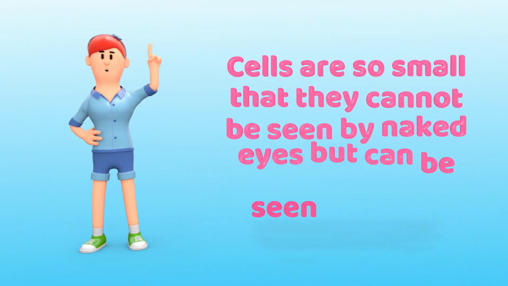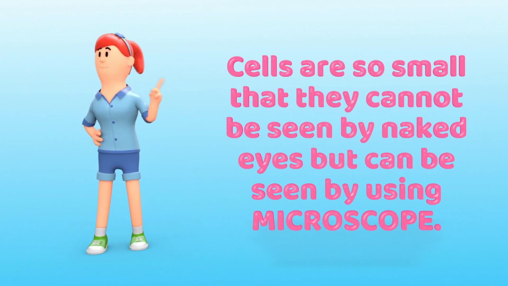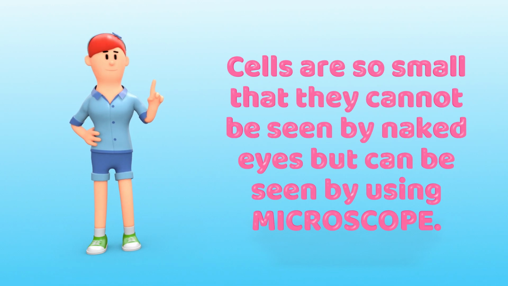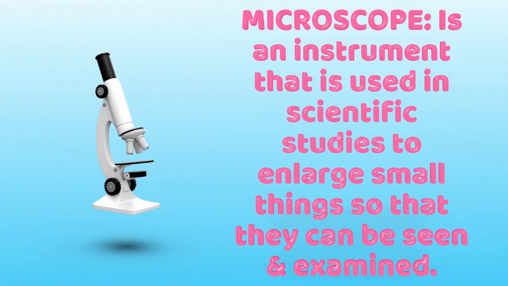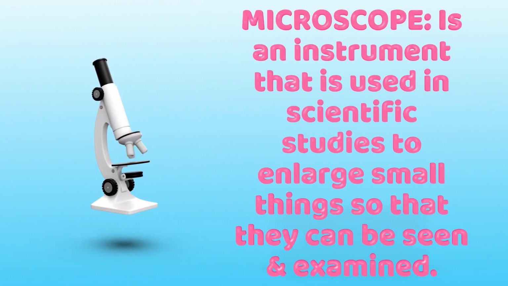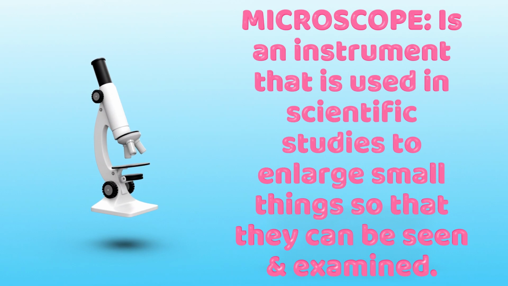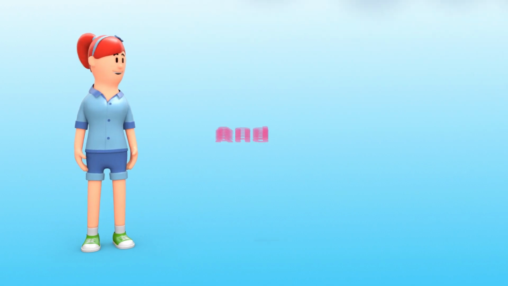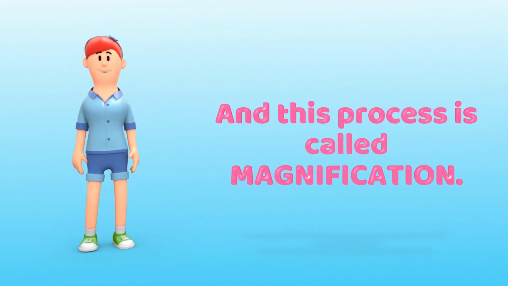In addition to this, cells are so small that they cannot be seen by naked eyes, but can be seen by using microscope. Maybe you are asking yourself, what is microscope? Microscope is an instrument that is used in scientific studies to enlarge very small things so that they can be easily seen and examined. Therefore, this process is called magnification.